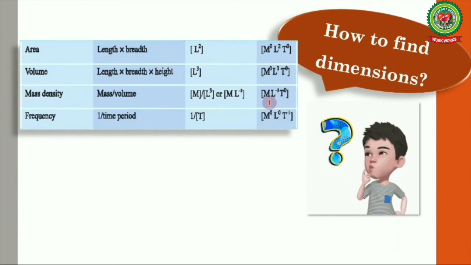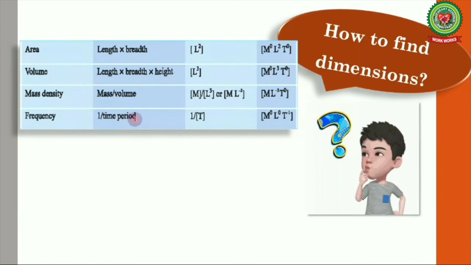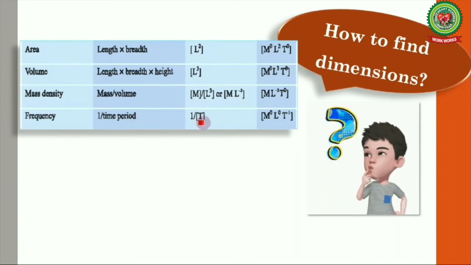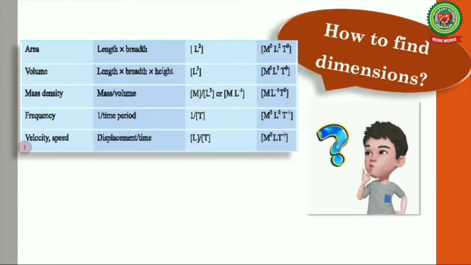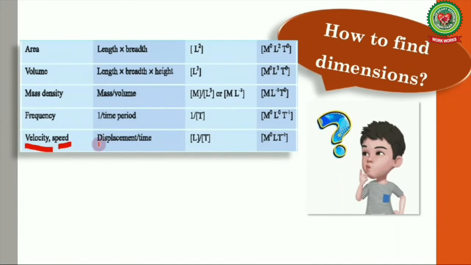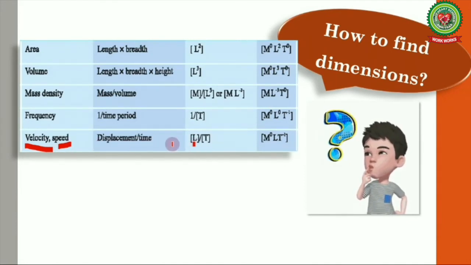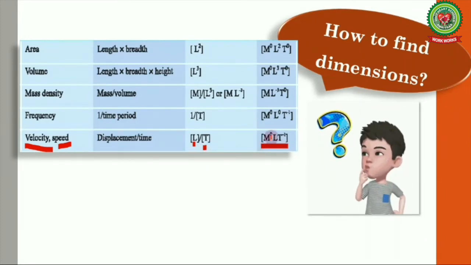We'll take some more examples, like frequency. We know that frequency is equal to 1 upon time period, and time period is nothing but time. So the dimensions of frequency are 0 in M, 0 in L and minus 1 in T. Next is speed or velocity, which is displacement upon time. Again, displacement is nothing but length. Time is again T. So the dimensions of speed or velocity are 0 in mass, 1 in length and minus 1 in T.